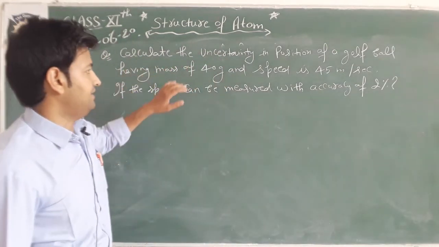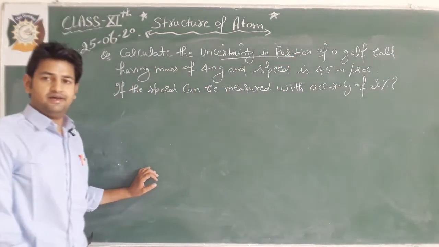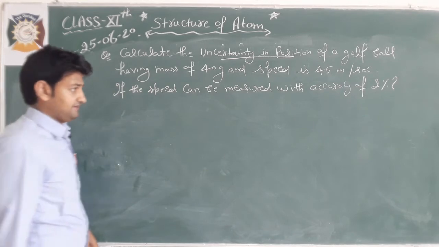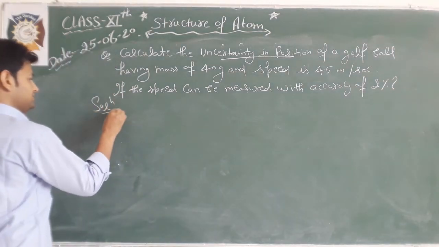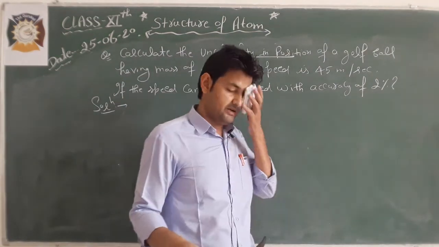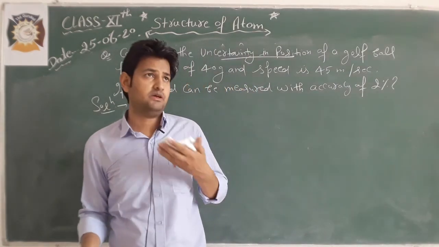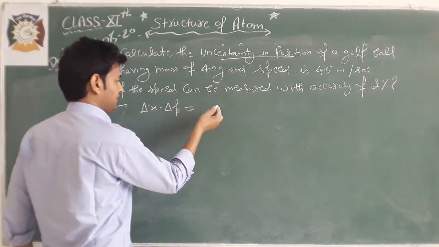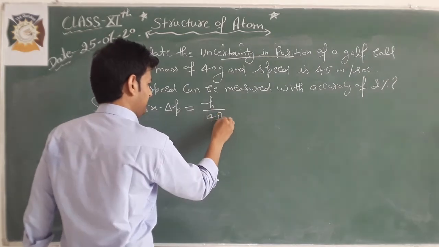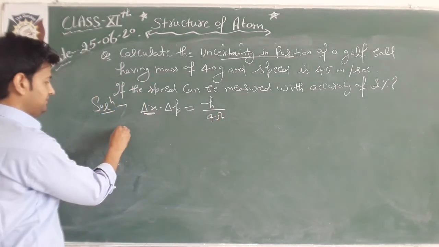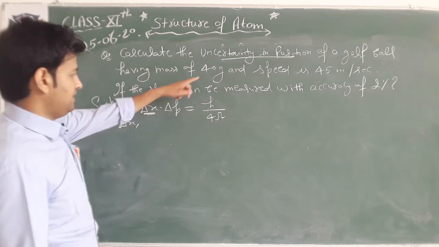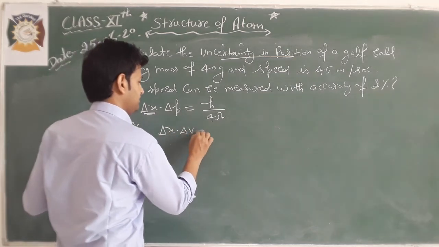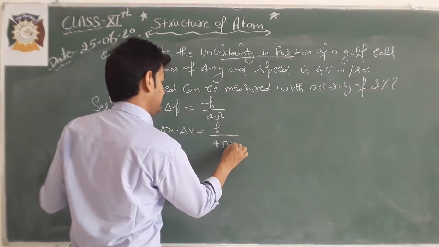We have to calculate the uncertainty in position. So what do we have to find? Uncertainty in position means we have to calculate delta x. First we write the uncertainty principle given by Heisenberg: delta x into delta p will be equal to or greater than h by 4 pi. We have to calculate delta x. We know about the mass of the particle. This is delta x into delta v will be equal to h over 4 pi m.